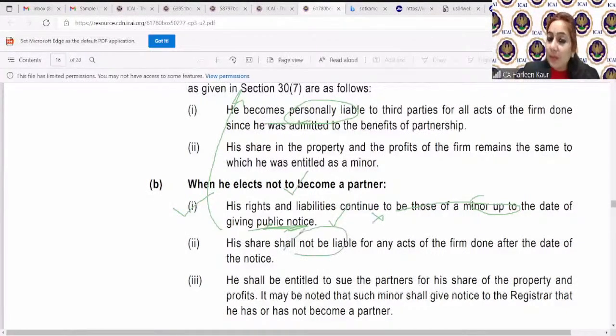His share will not be liable after the notice. His share of profits will not be liable. He shall be entitled to sue the partners provided he has given the notice to the registrar that he does not want to become a partner. I told you he can sue the partners for his share of profits only if he has cut his connection with the firm. Then definitely he can also file a case against the firm if his share of profits is not paid to him. Clear, children? So let's take a small halt over here and I'll just go through your queries.